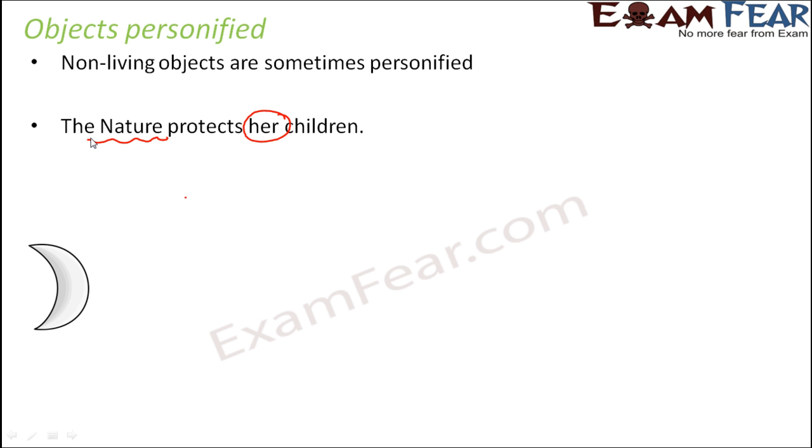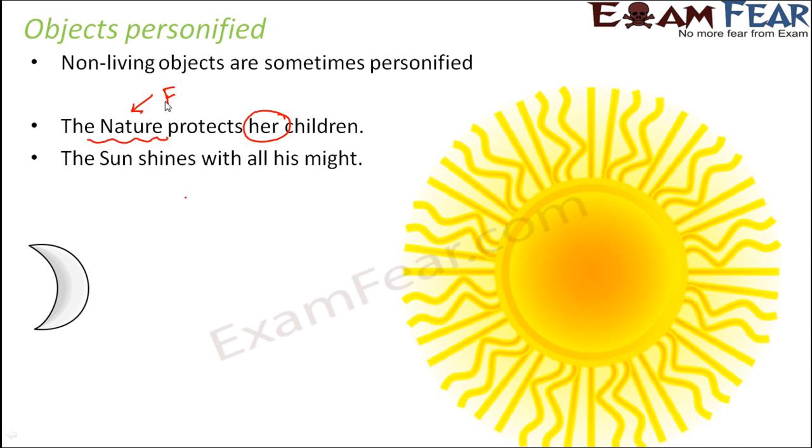The nature is treated like a mother, like how we say the mother protects her children. In a similar way, we are saying the nature protects her children. So the nature here is personified. Now, once nature is personified, there is a gender that is attached to the nature. So in this case, nature comes under the category of feminine gender. Now this happens only when nature is personified. Let's look at more examples.